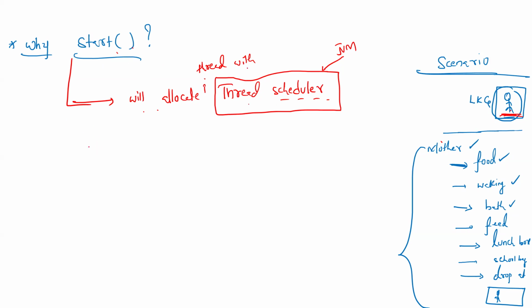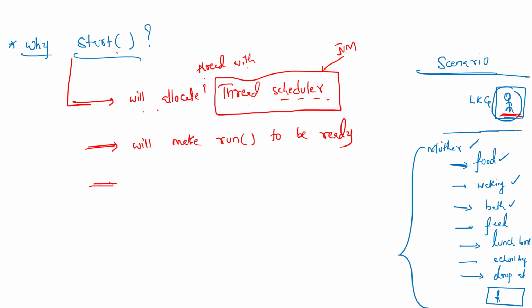So then the start method will make the run method ready. Okay, I have given you to the thread scheduler, so you may get a chance anytime. Be ready for the execution.